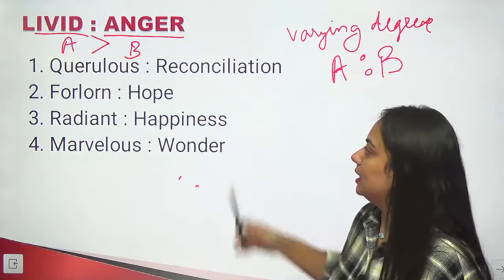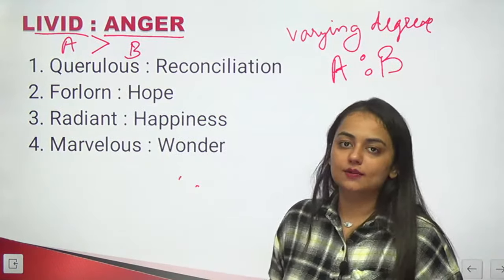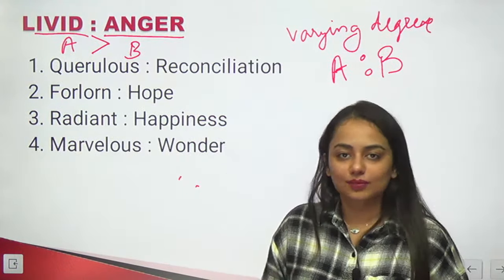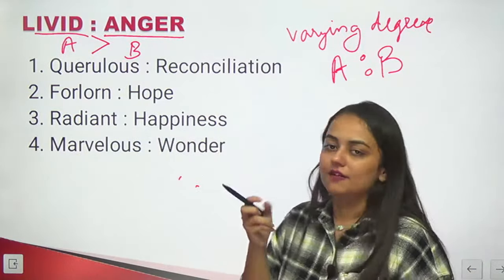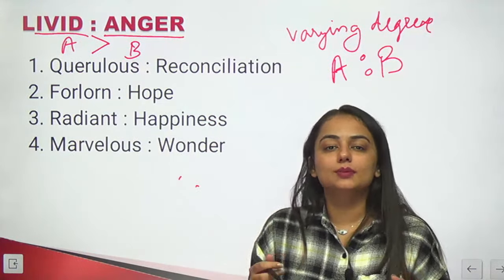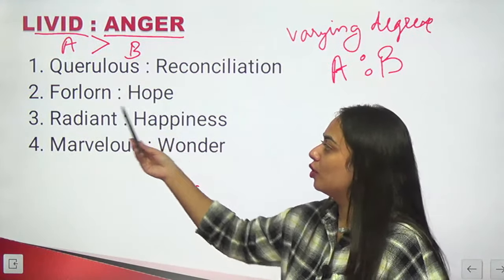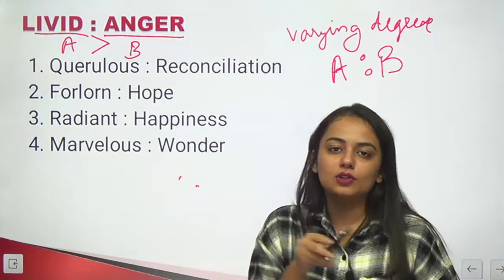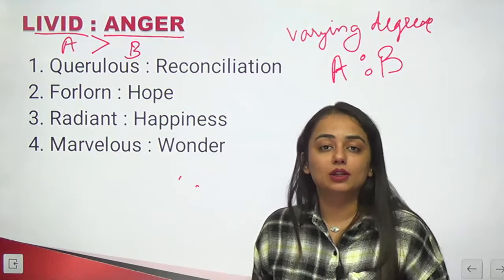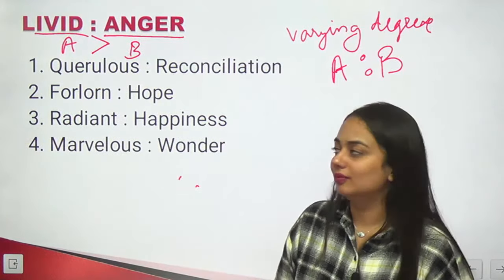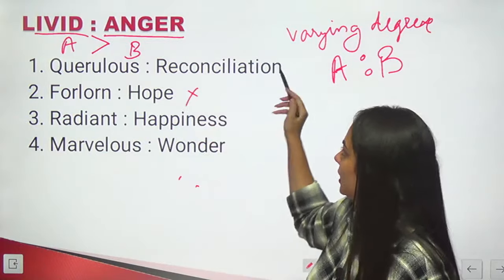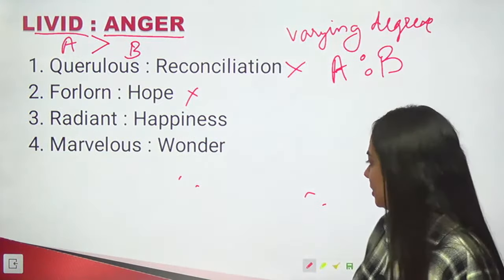Quarrelous and reconciliation. A person who's quarrelous, will he reconcile easily? No, these are quite opposite. We are looking for similar words but with varying degree. Forlorn and hope. Forlorn is being lonely. Can you expect a lonely person to have hope? No, that's again not right. So both of these can be ruled out.